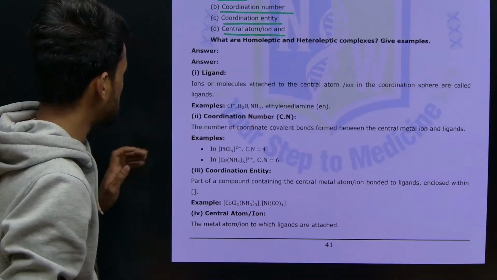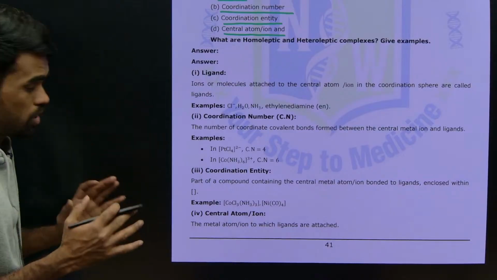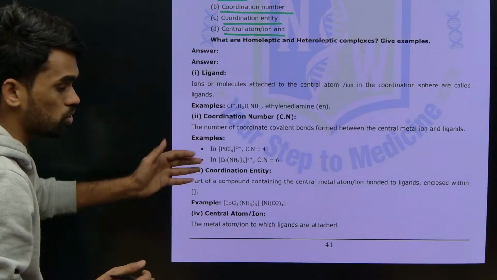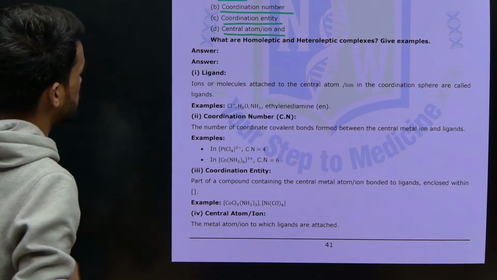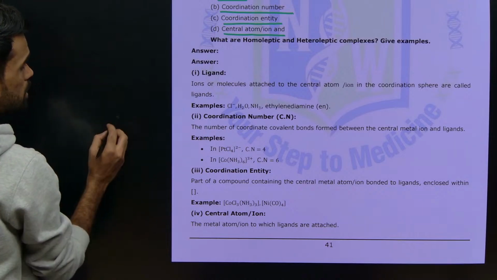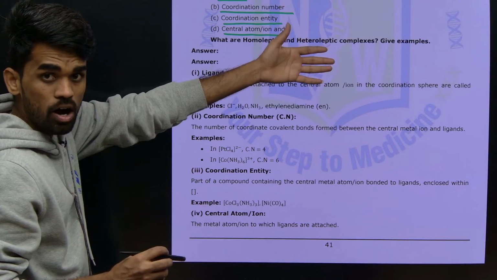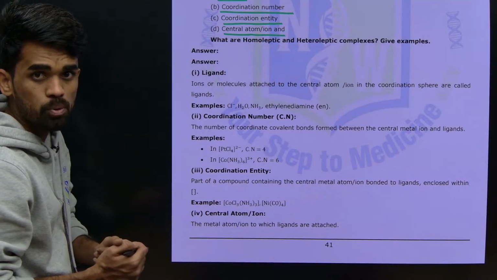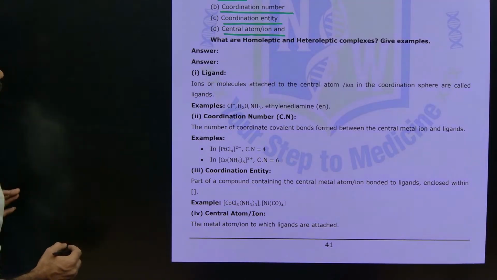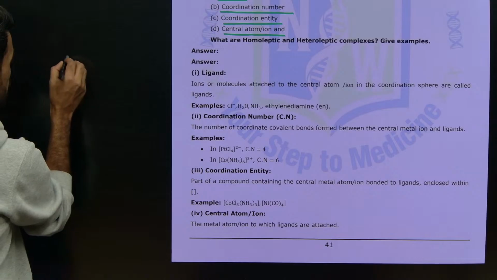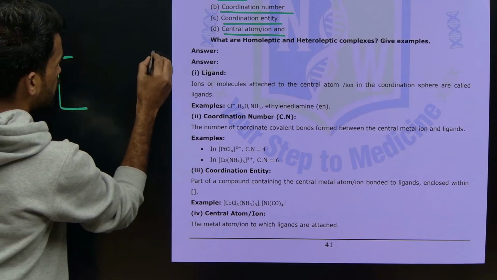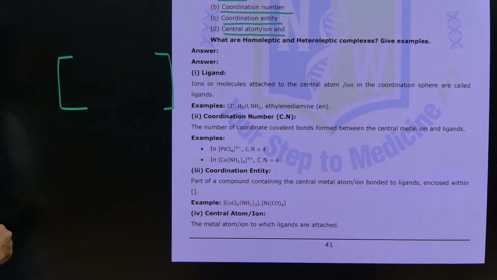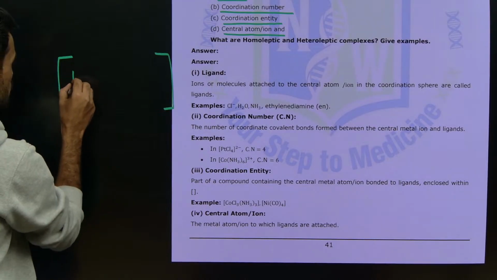First of all, let us understand the concept involved here. In metal complexes, I mean organometallic compounds, or coordination compounds, there will be a square bracket. In this square bracket there will be one metal atom.